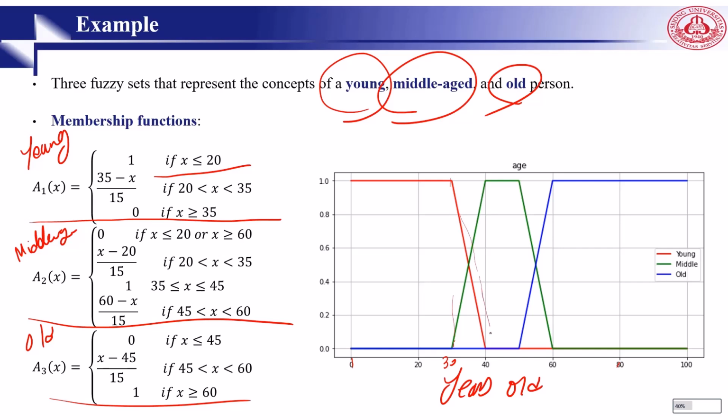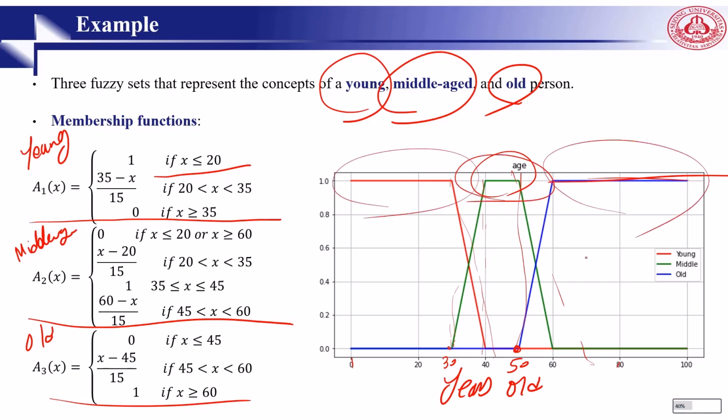Then the young is decreasing here, and at the age of 30, middle age starts. And from, you can say, 40 to 50 is degree of 1, then decreases. And being old starts from 50, and when it reaches 60, then 100%, we are old, and for more. So this is the membership function representing the concept of young. This is young, this is middle age, and this is old.